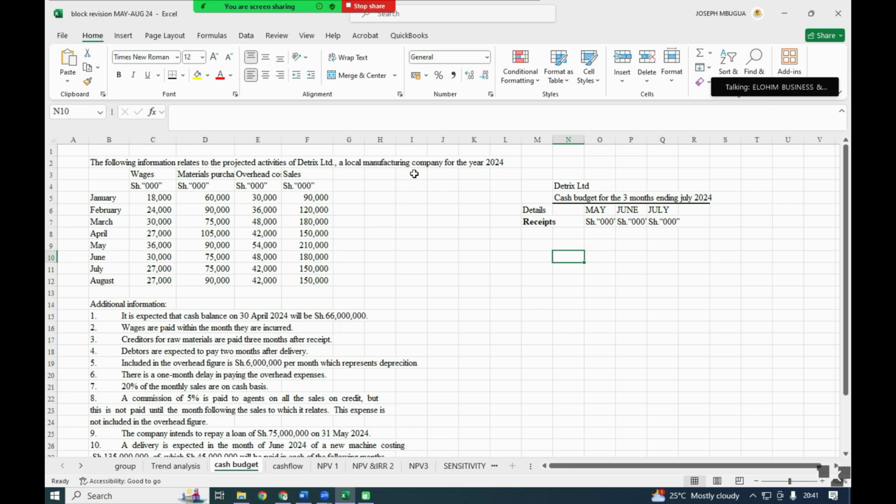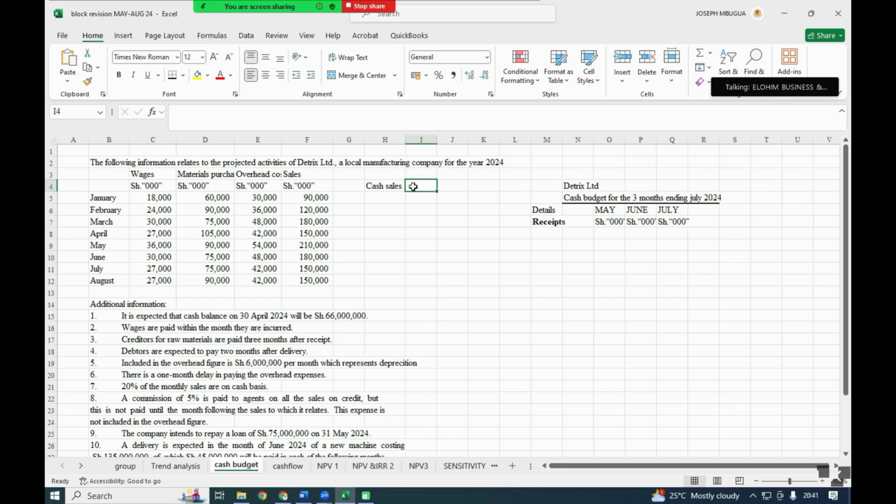So you can use this place so that I have my cash sales to make it easier, and then I have the debtors, credit sales. That one will make the difference. So this one is 20%.